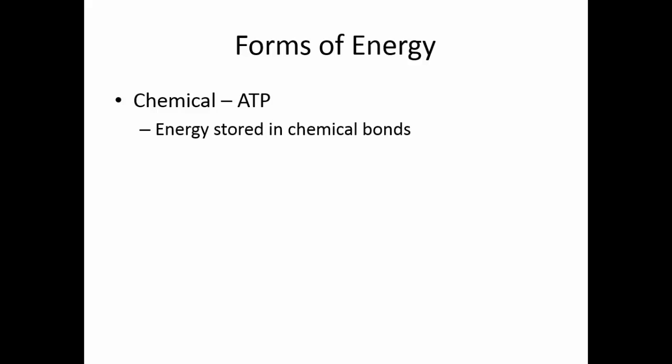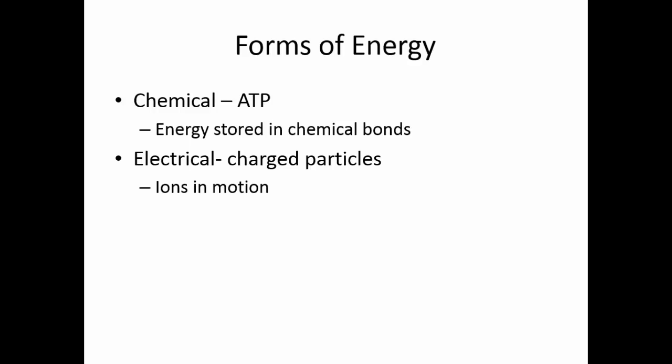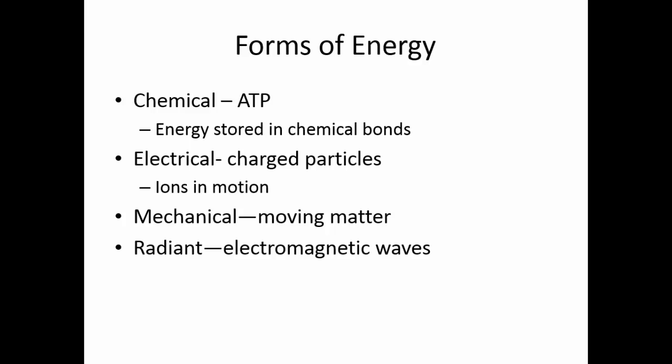There are several forms of energy. Chemical energy in living things is stored in the ATP molecule. This is energy that's stored in chemical bonds. Electrical energy is the energy of charged particles. This is ions in motion. Mechanical energy is the energy of moving matter. And radiant energy is energy that travels in waves or rays. These are your electromagnetic waves, things like ultraviolet light, X-rays, and visible light.